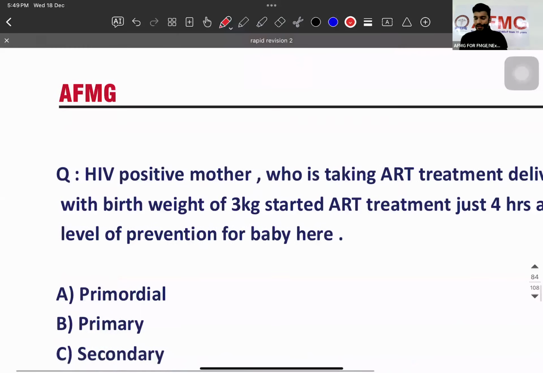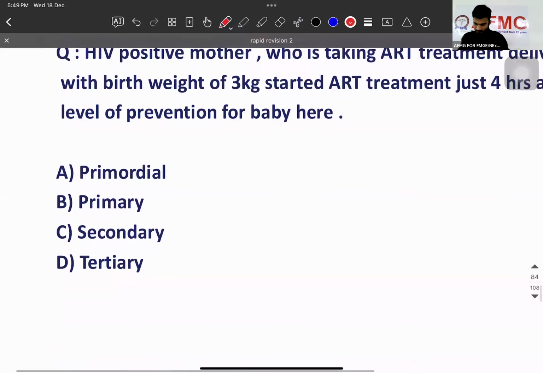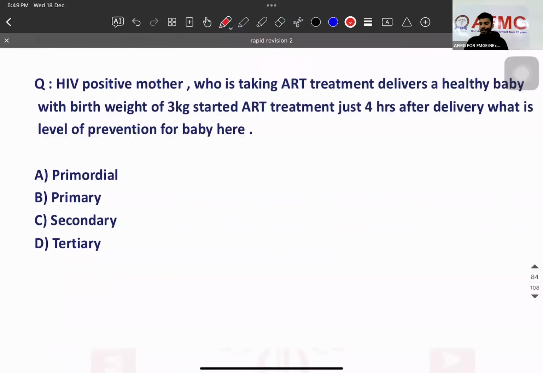An HIV positive mother who is taking ART treatment delivers a healthy baby with a birth weight of 3 kg. ART treatment was started just 4 hours after the delivery. What is the level of prevention? The mother is HIV positive, but the baby is negative.